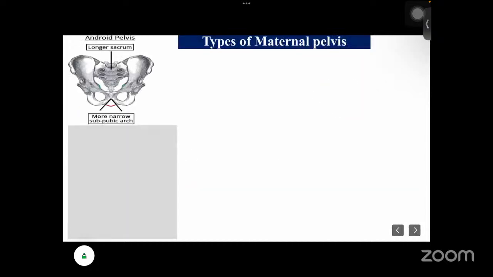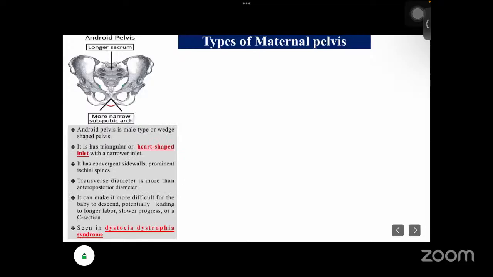Okay, so there are some other types. Let's see. There is the android pelvis, which is a male type of pelvis. It is heart-shaped, a male type, or wedge-shaped pelvis. That name is android pelvis. Heart-shaped inlet with a narrower inlet. It has convergent side walls, and the ischial spines are prominent. Transverse diameter is more than the anterior posterior.